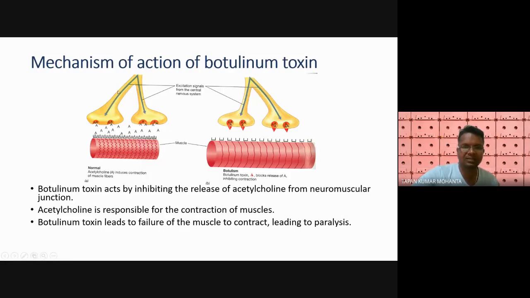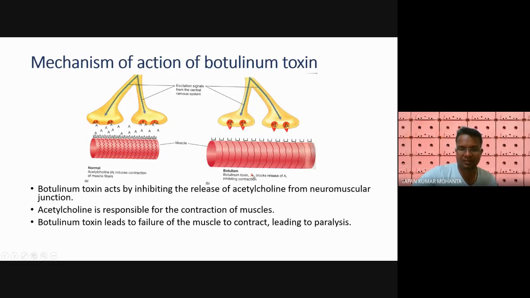And you see, this is the excitation signal from the central nervous system, and this is the muscle cell. This acetylcholine induces contraction of the muscle fiber. But here botulinum toxin will be there.